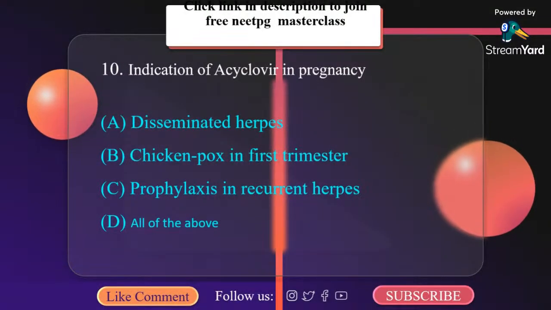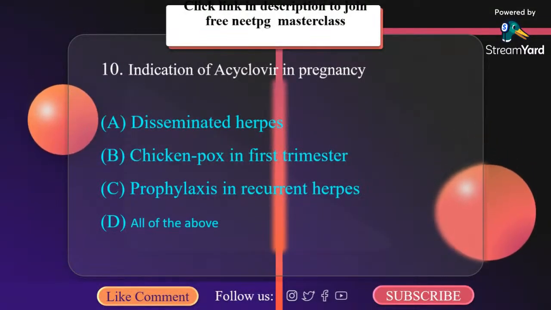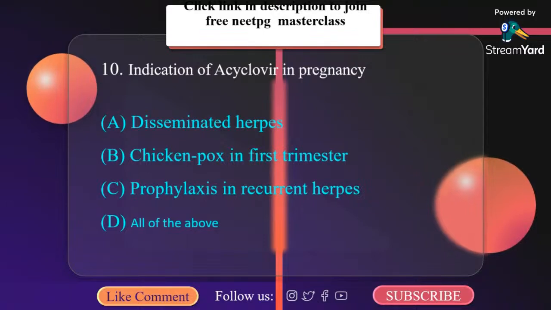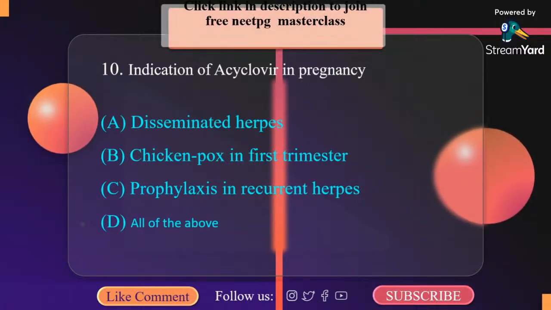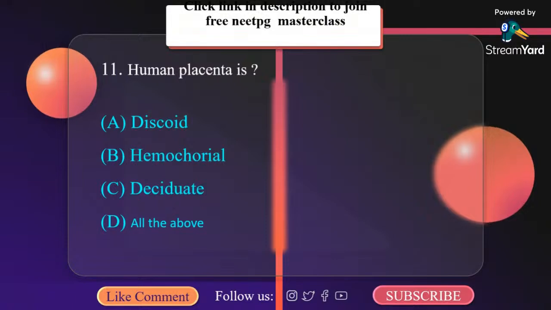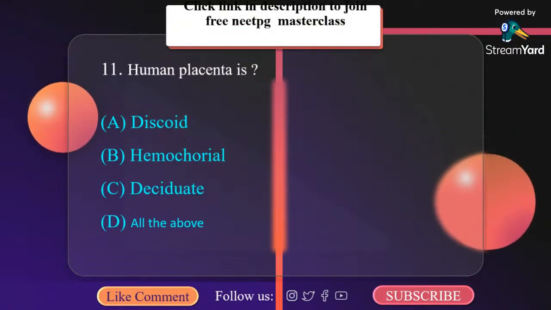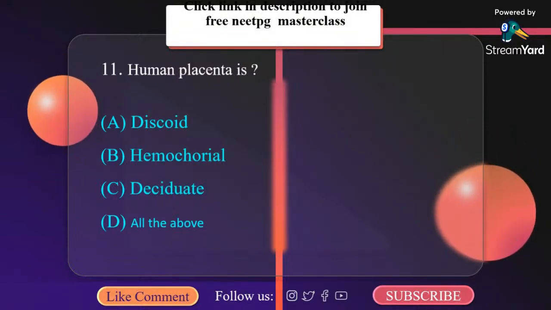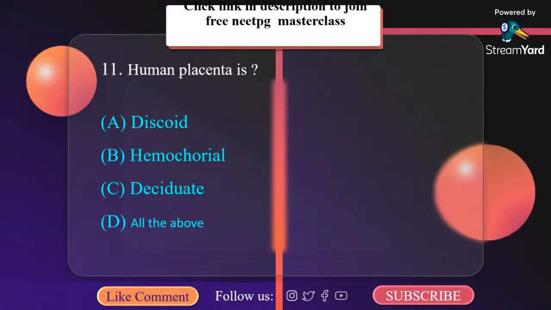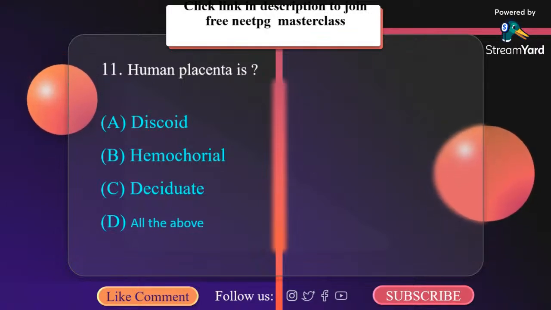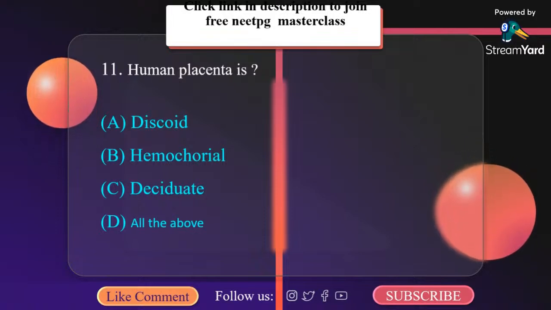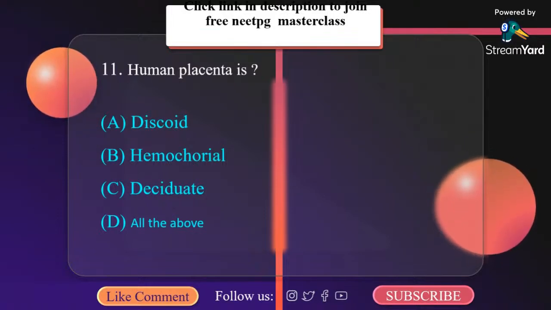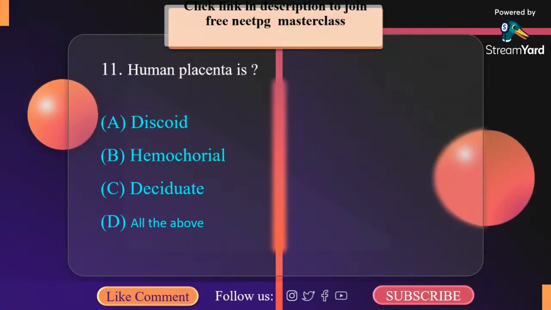Indication of acyclovir in pregnancy is: A, disseminated herpes, B, chickenpox in first trimester, C, prophylaxis in recurrent herpes, D, all of the above. It is D, all of them. Human placenta is: A, discoid, B, hemochorial, C, deciduate, D, all of the above. It is D, all of the above. Human placenta is discoid because of its shape, hemochorial because of direct contact of chorion with maternal blood, and deciduate because maternal tissue is shed at parturition.